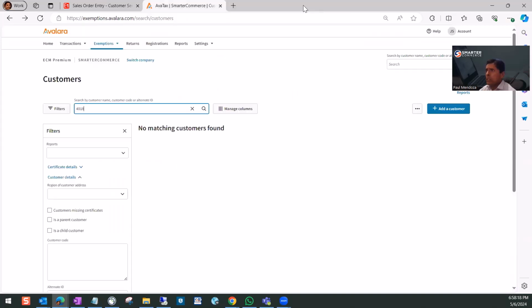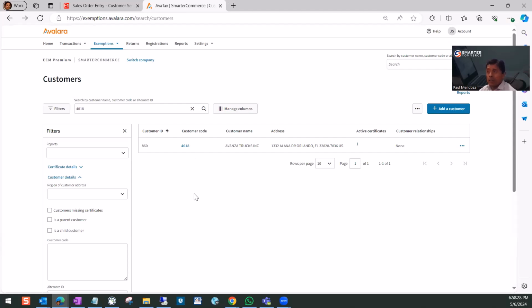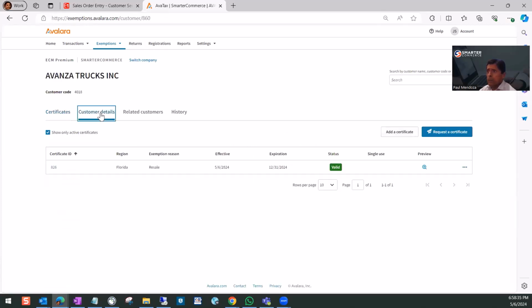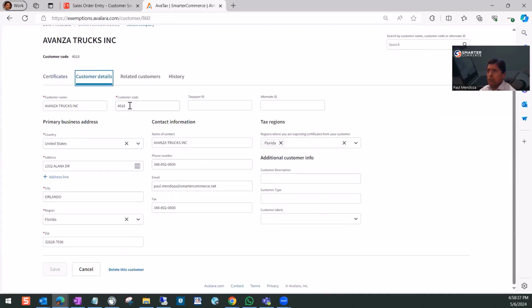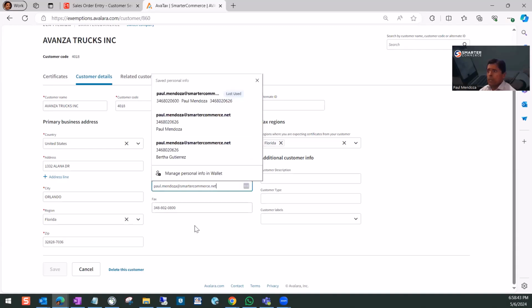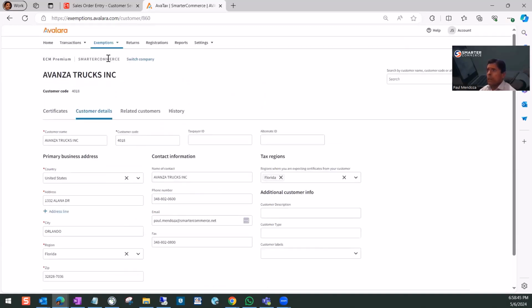We can close this. And now, if we take a look on the ECM side, first we can search for this specific customer, because it was added automatically when we were doing something on the other side. So let's take a look. Customer details, and you can see the same number from the ERP, JD Edwards, 4018, and the information, phone numbers, the email, and so on.